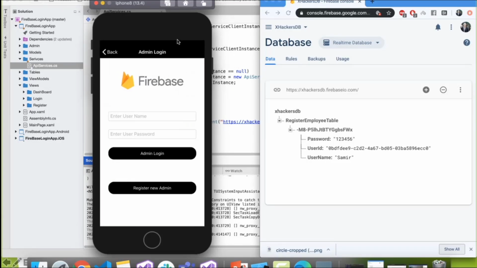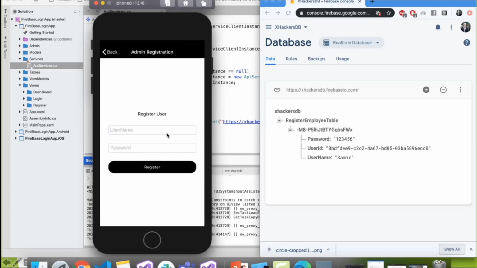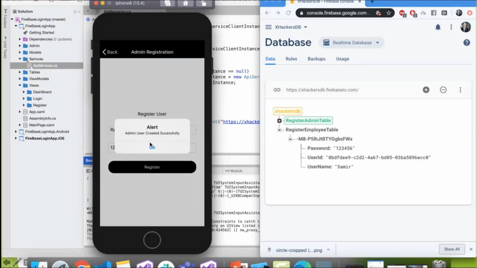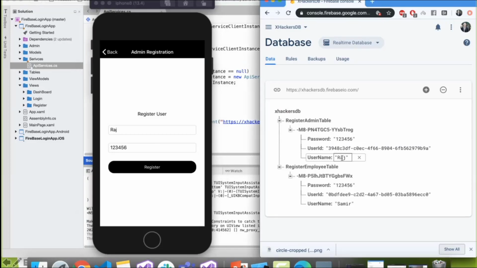So what the admin panel will do is he's also going to register. Let me register Raj as an admin. Raj is going to create his account in the database, and you can see here it automatically reloads. So Raj with his password 123456.